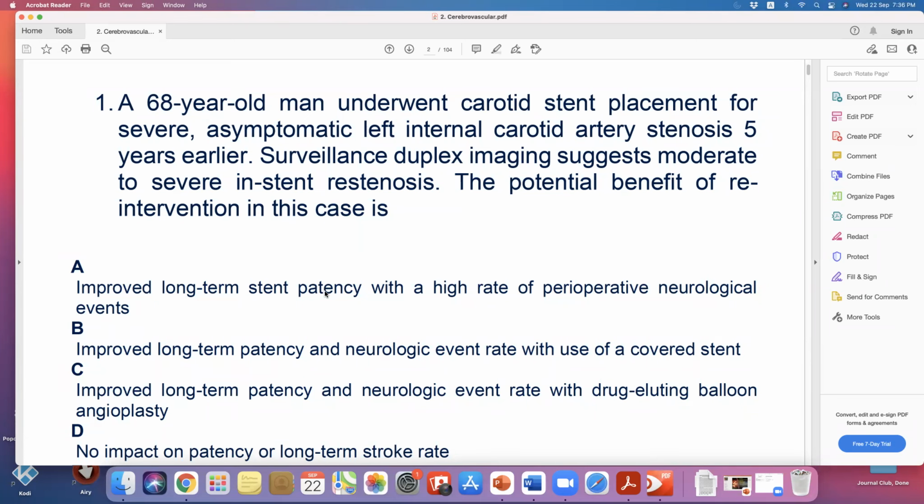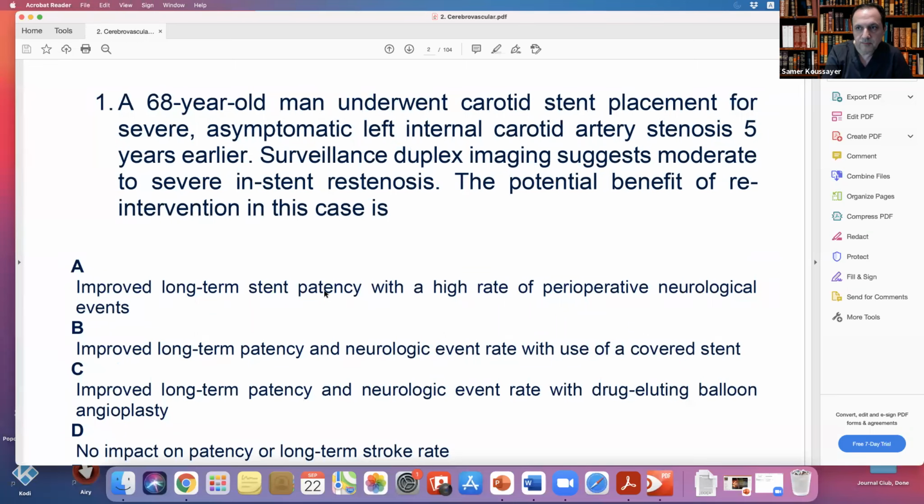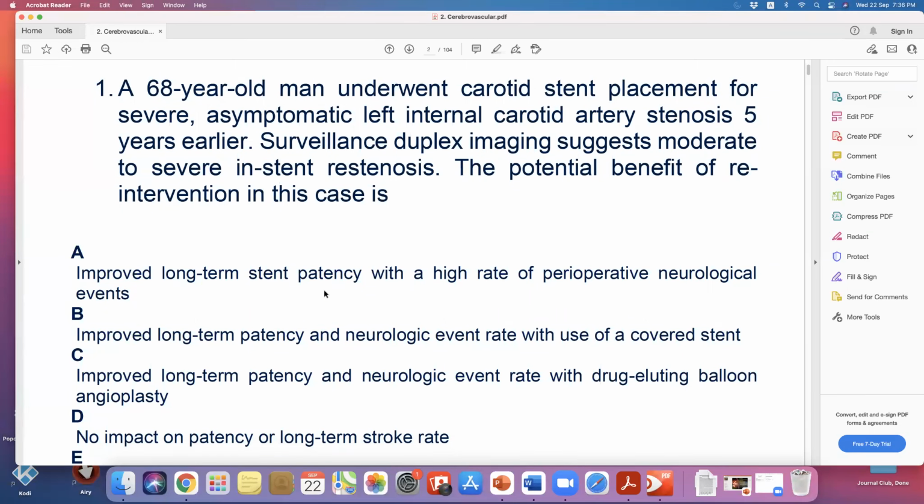Assalamu alaikum. A 68 years old man underwent carotid stent placement for severe asymptomatic left internal carotid artery stenosis 5 years earlier. Surveillance duplex imaging suggests moderate to severe in-stent restenosis.